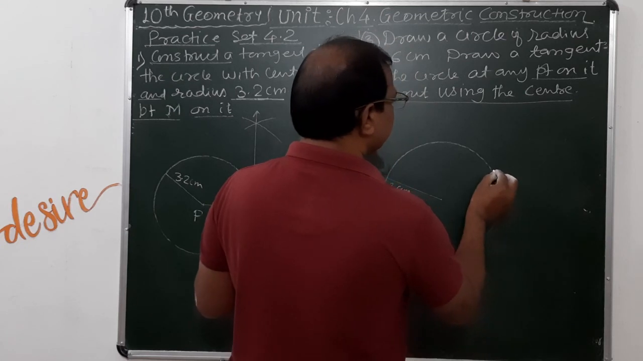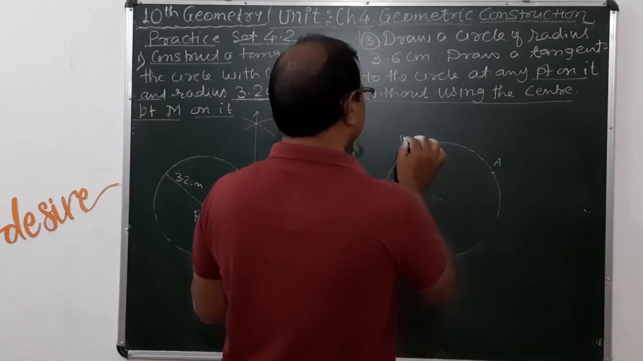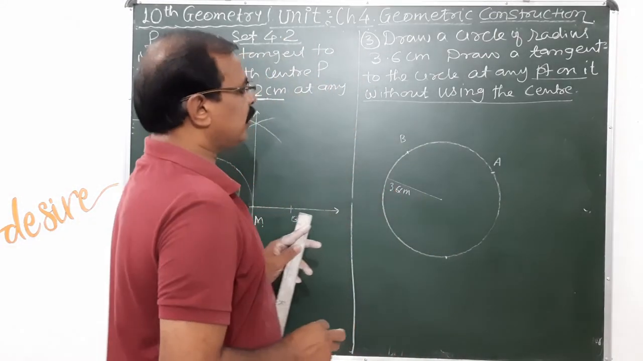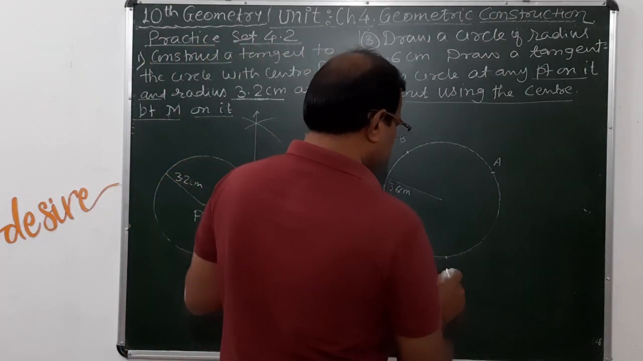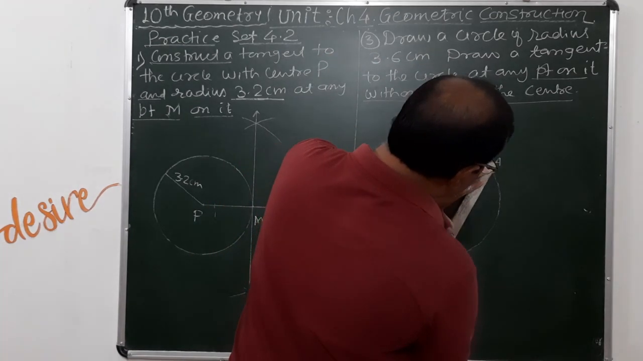Now what to do here? You have to consider 2 points. Suppose A point and B point here. Select 2 points like this. Now suppose this point is C. Just join the points A and C.